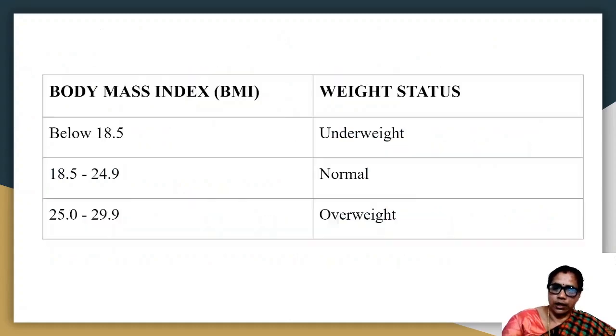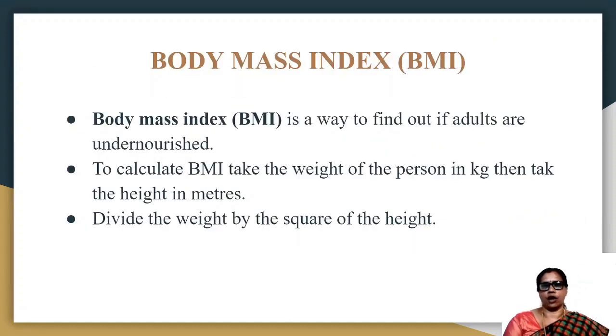So now we are coming to the next topic, that is body mass index. What is body mass index? Body mass index is a way to find out if adults are undernourished. To calculate the BMI, we have to take the weight of the person in kilograms and then take the height in meters. Divide the weight by the square of the height.